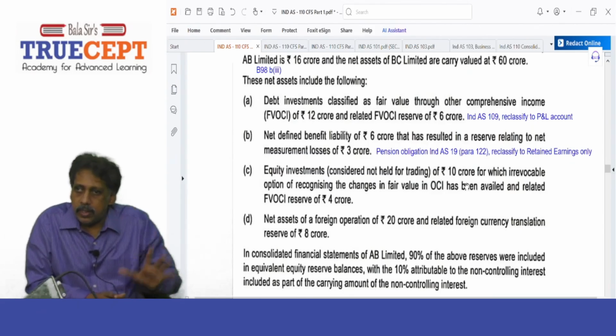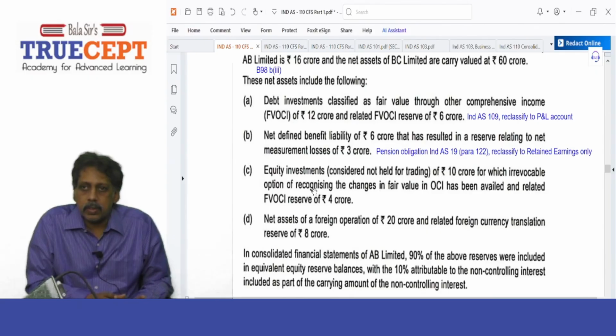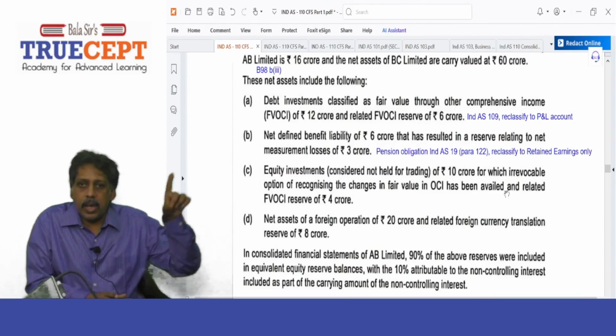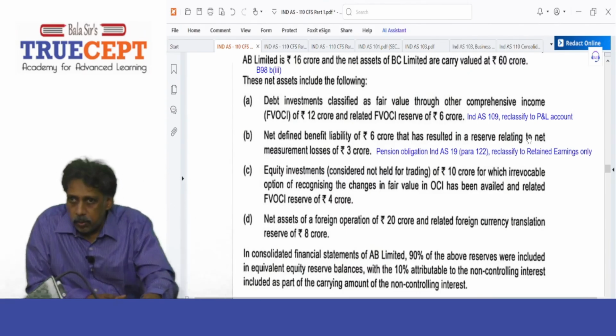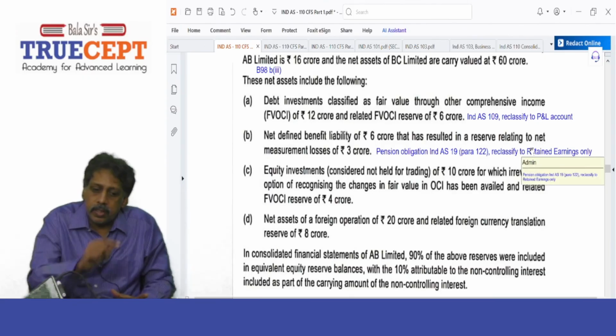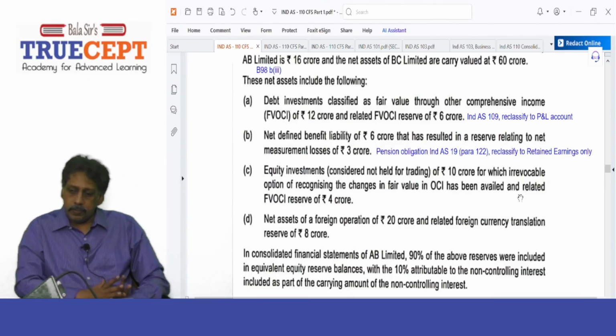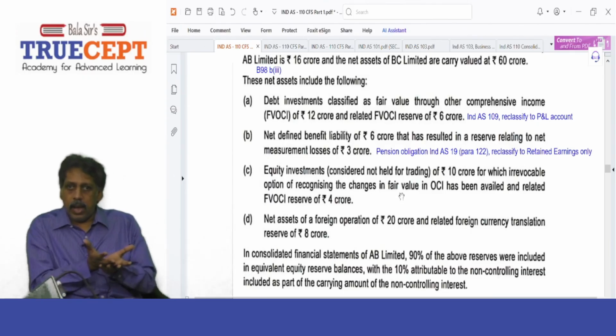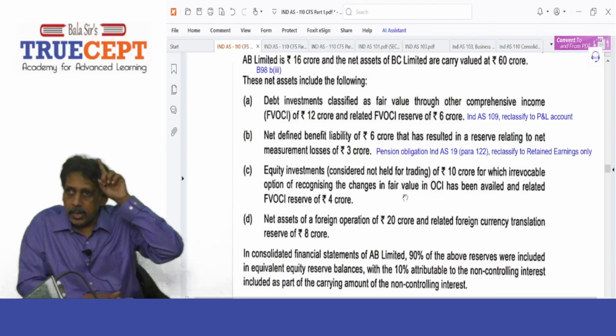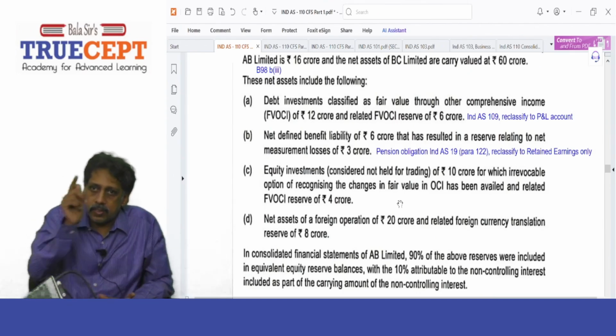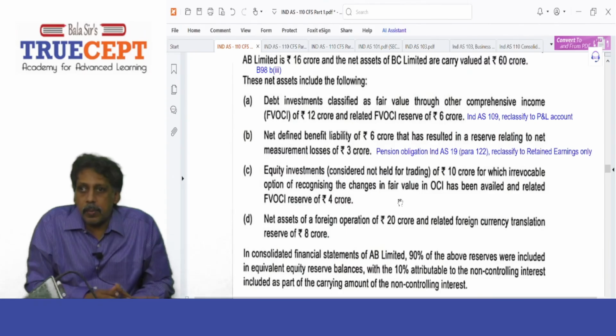Okay, I'll read further. For which irrevocable option of recognizing the changes in fair value in OCI, I decided to carry the investment at fair value through other comprehensive income. Any change? Yes, sir. And related FVOCI reserve. How much? 4 crore. I have a 4 crore reserve, right? Of that 90% is my share. How much? 3.6. How do I cancel this reserve? Credit balance. It's a gain, right?